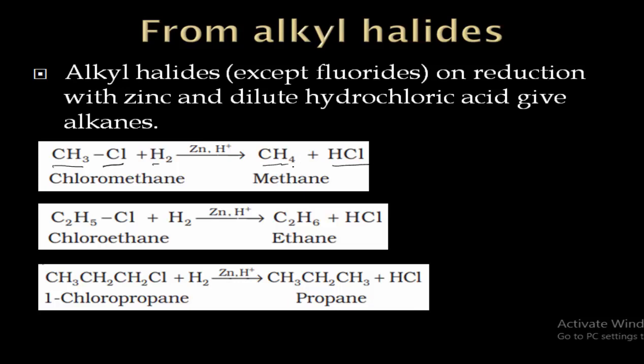So this is one method to prepare the alkanes from alkyl halides. Similarly, chloroethane, when it reacts with hydrogen gas, will form ethane. Similarly, 1-chloropropane will give propane in presence of zinc and dilute hydrochloric acid. Here hydrochloric acid will act as a catalyst.